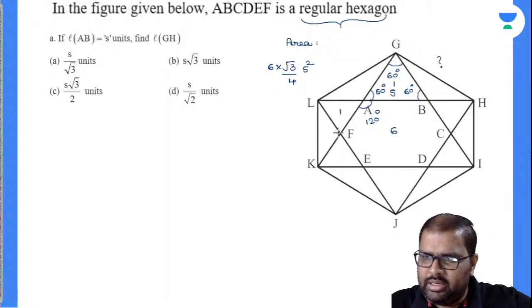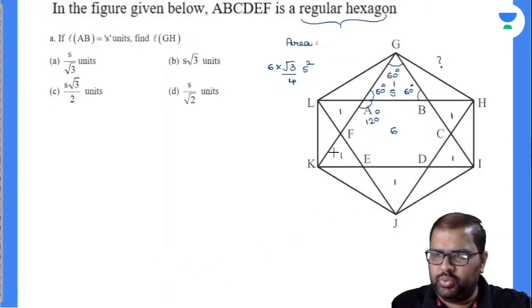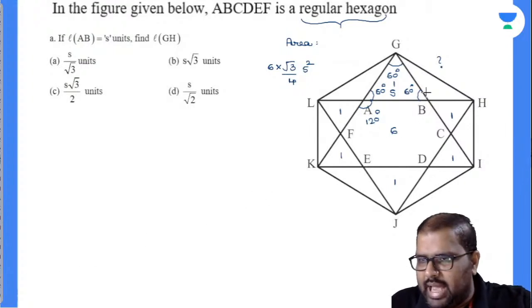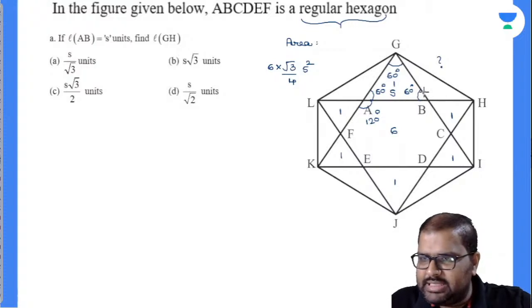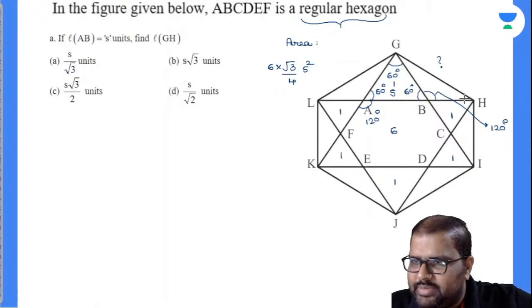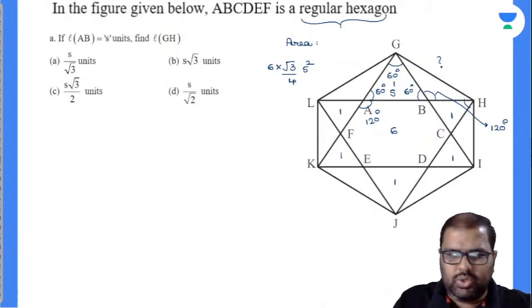This will be 1, 1, 1, 1. Totally how much? 1, 2, 3, 4, 5, 6. Okay, fine. Let's find out this one. So this angle will be 60. Sum of the adjacent angles will be 180, so this will be 120 degrees. And closely observe, this will be 60 degrees. This complete angle will be 120. So this is 120. Closely observe there.